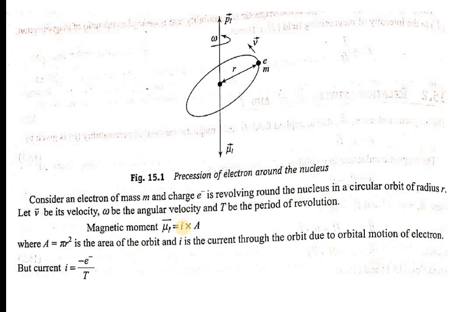So what is this magnetic moment? Define magnetic moment.